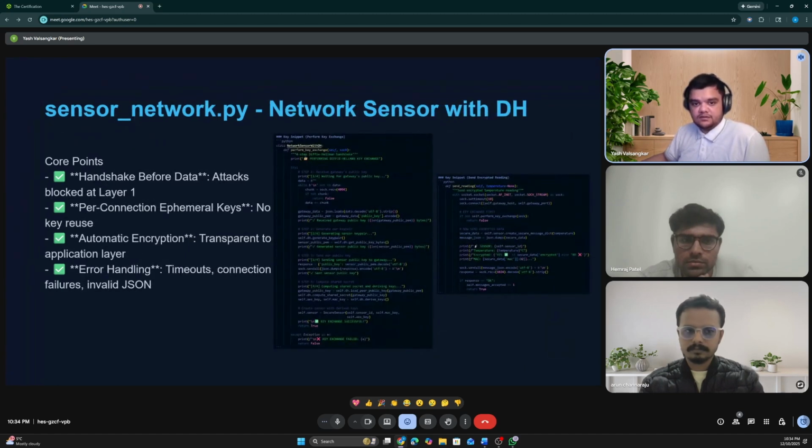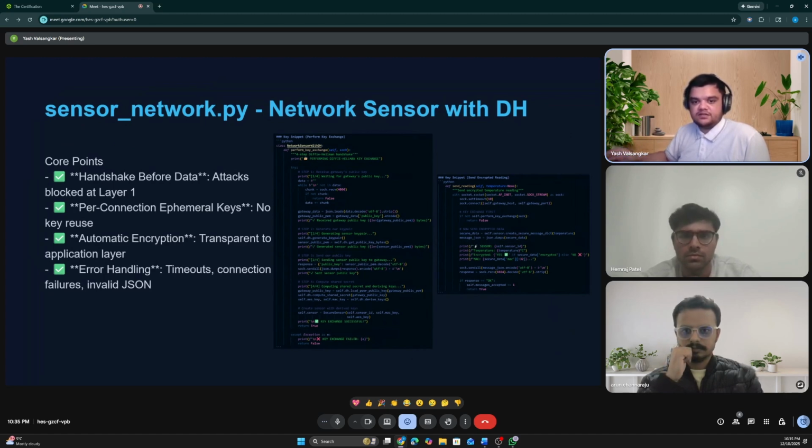This is the sensor network, the network sensor with the Diffie-Hellman. This class handles the sensor side of network communication with DH integrated. Handshake before data. When the sensor connects, it immediately sends and receives DH public keys. No data flow happens until this is done. Per-connection ephemeral keys. Each time the sensor opens a TCP connection, it generates a fresh DH key pair. Different connections, different keys. If one connection is compromised, connection 2 is unaffected.